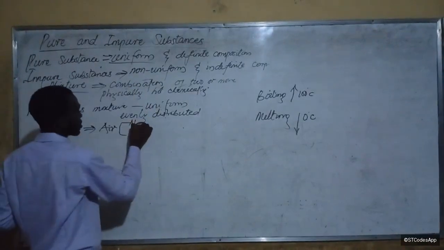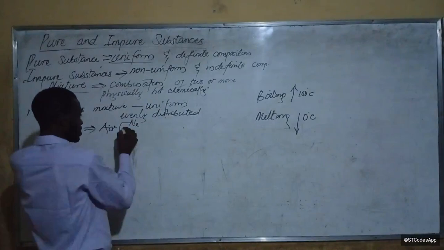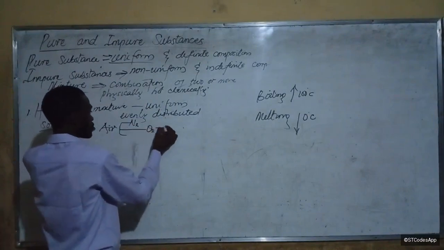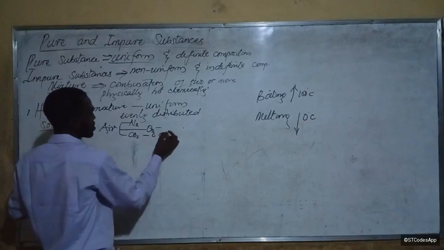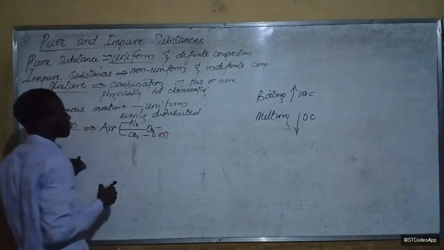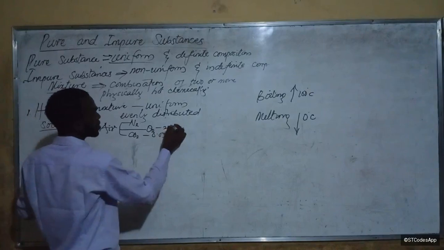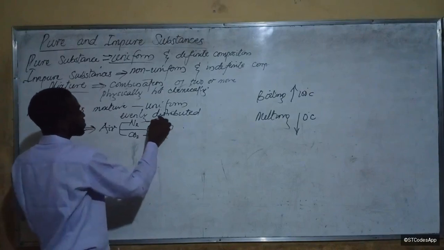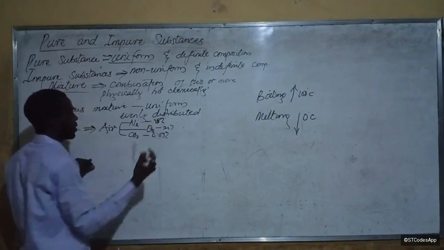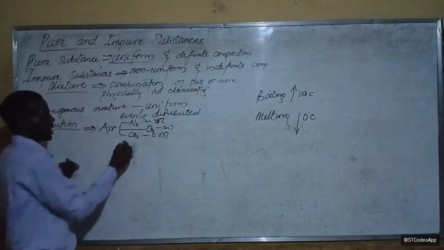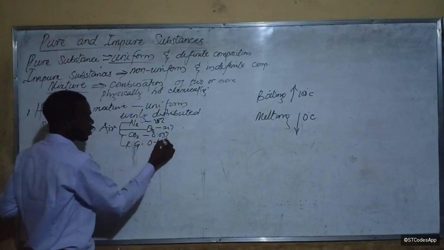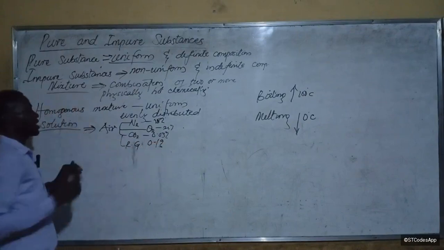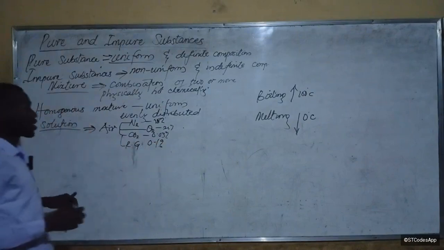N2 gas, which is about 78%, oxygen gas, which is about 21%, CO2 gas, which is about 0.03%. This one is 21%, and this one is 78%. Good. Now, how about the rare gases? 0.1%. Do you understand? Then we now have dust and we also have water vapor.